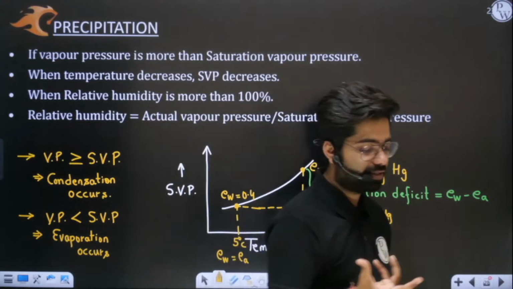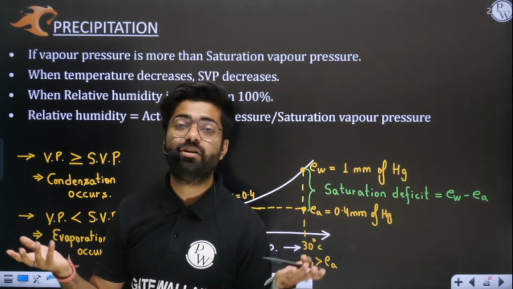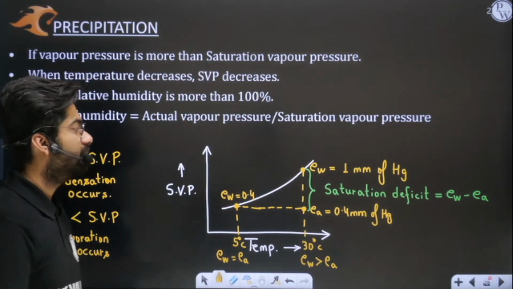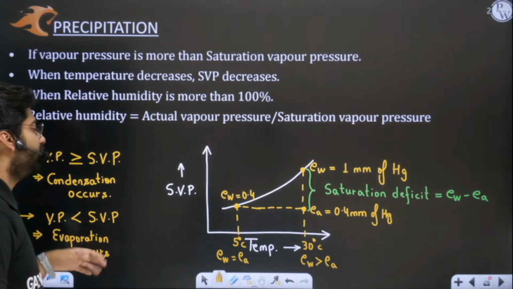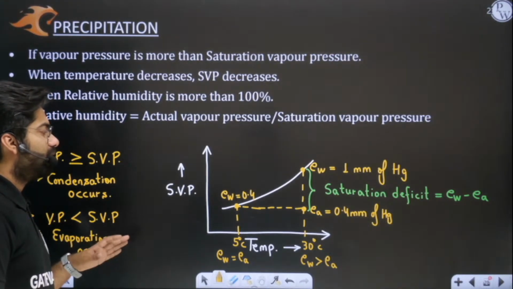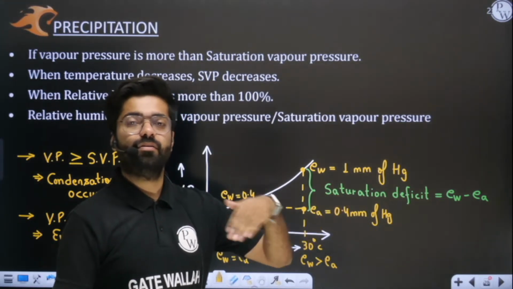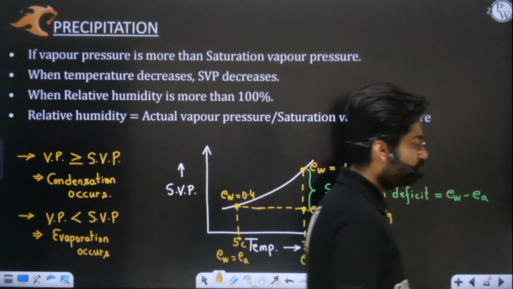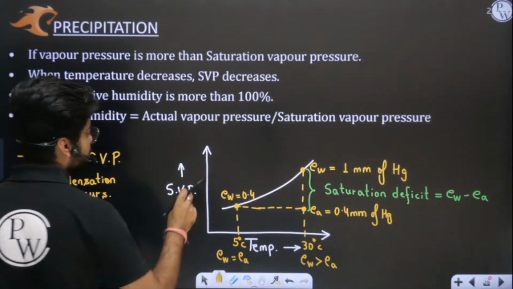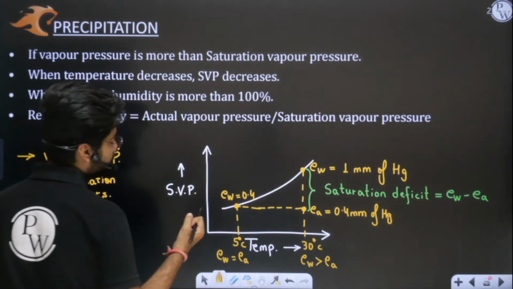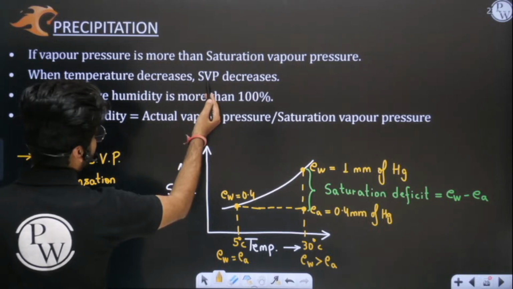In the winter season generally dense fog is there. Fog is what? Mist is what? Cloud formation is what? It is nothing but condensation only. I'm using precipitation and condensation interchangeably, but it's not exactly correct; condensation is the right word. Whatever water vapor is present will get condensed out in the form of fog, mist or clouds. I hope this concept is clear to you. So ultimately, whenever temperature is going down, saturation vapor pressure, or the holding capacity of moisture in the atmosphere, keeps decreasing. That is written here: when temperature decreases, saturation vapor pressure also decreases.